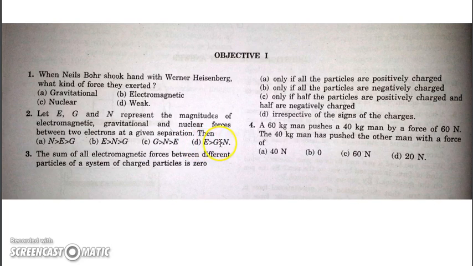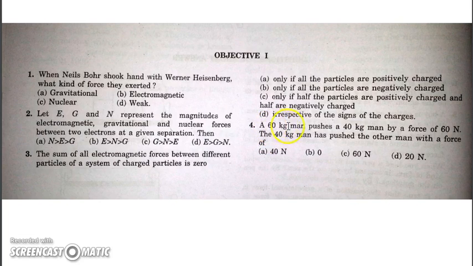Okay, so the order is electromagnetic, electrostatic repulsion, gravitational attraction, and then the weakest will be weak nuclear forces. The sum of all electromagnetic forces between different particles of the system of a charged particle is zero, irrespective of the signs, because these forces are produced in pairs: a force on 1 by 2, and there must be a force on 2 by 1. So when we add these forces, we get a zero resultant.